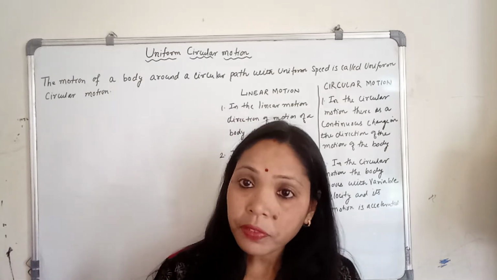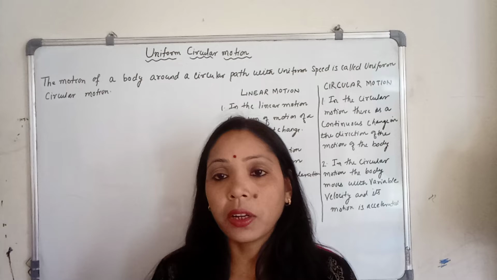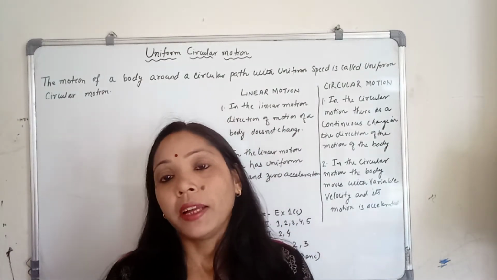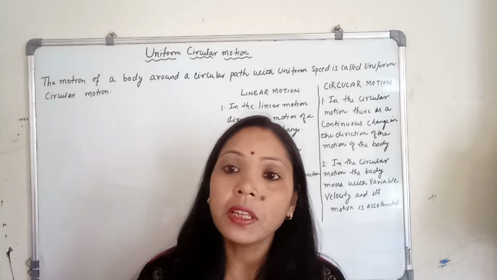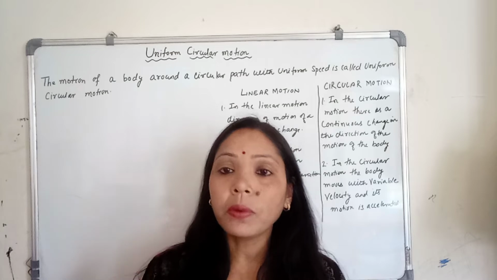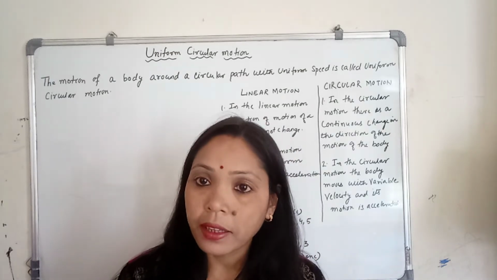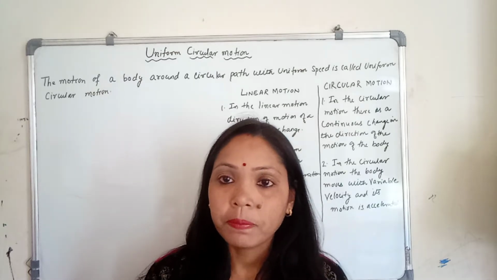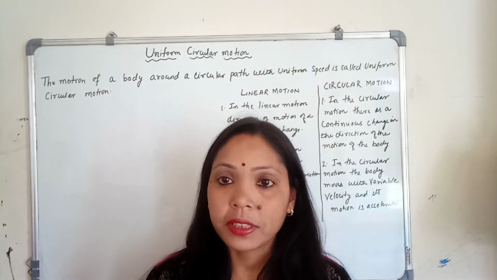Now, if the body moves in a circular path, its speed always remains constant, because we know that in a circular path or in a circle, the radius is always constant. That is fixed.